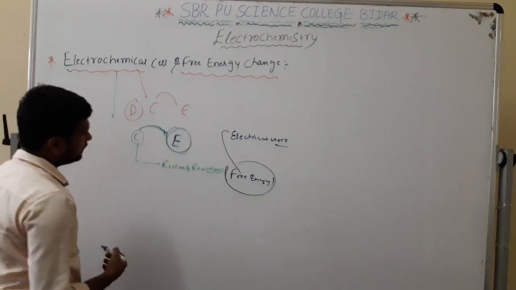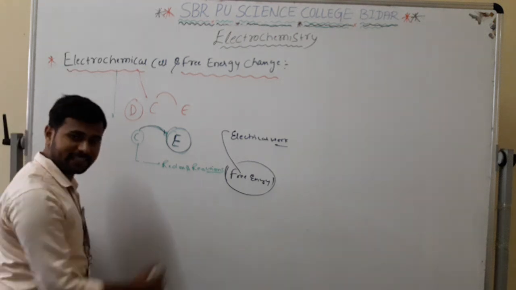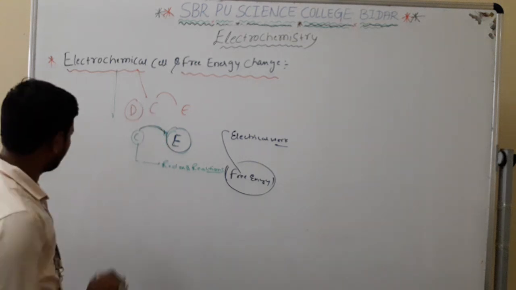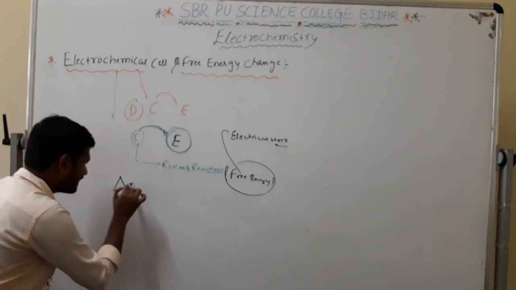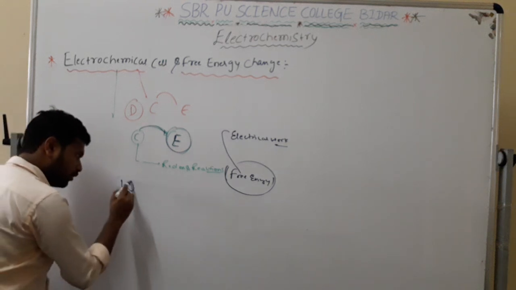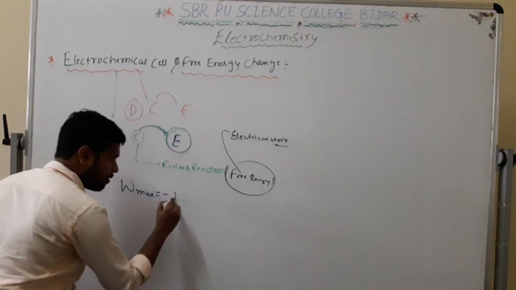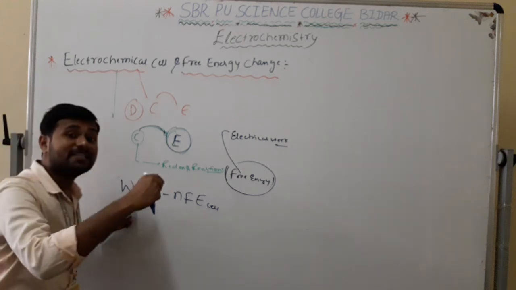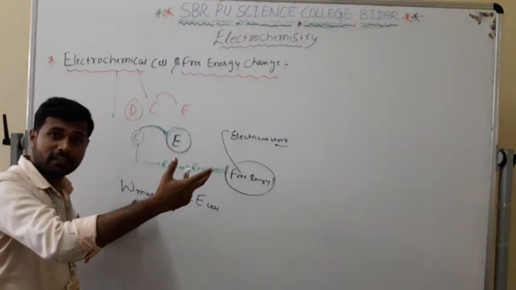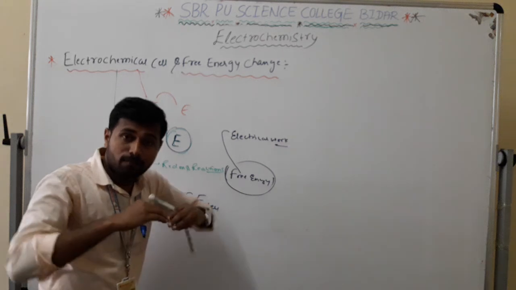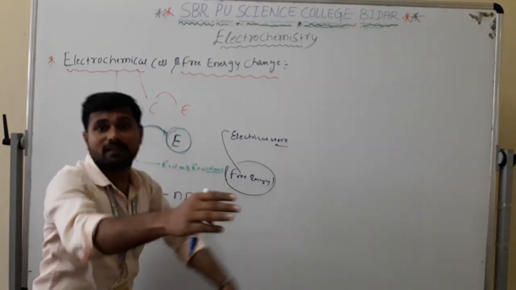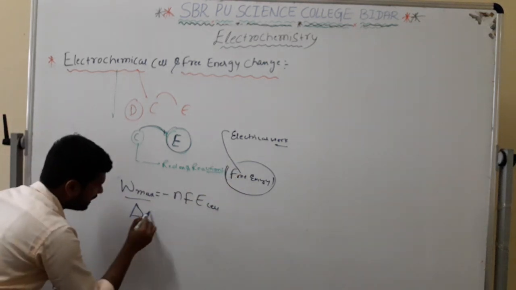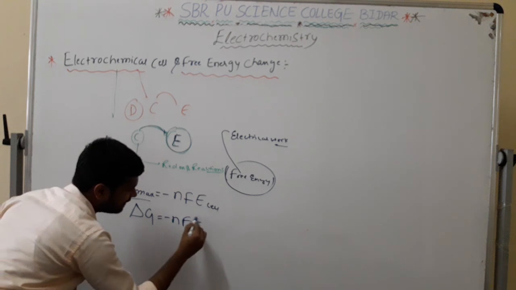Now see what is happening here. I am representing this in terms of some symbols. See here, delta G, and take W max. First of all, W max is equal to minus nFE cell. Sir, what is W max? Maximum electrical work: whatever free energy I get, how much maximum electrical work I can do with it, that is W max. I can also write delta G is equal to minus nFE cell.